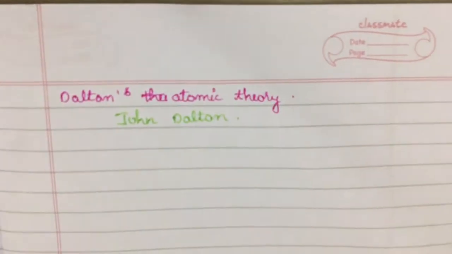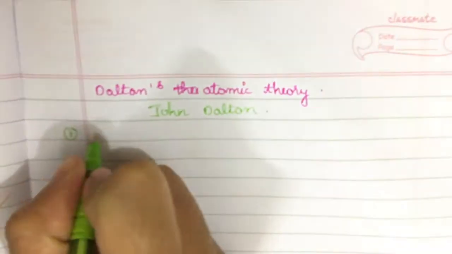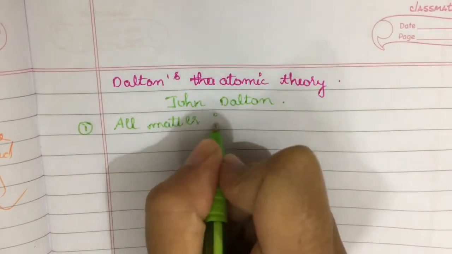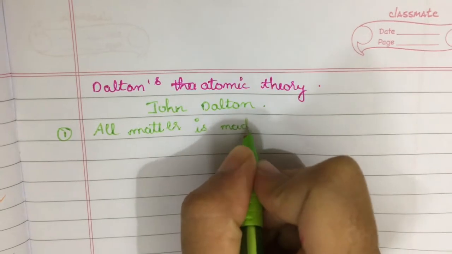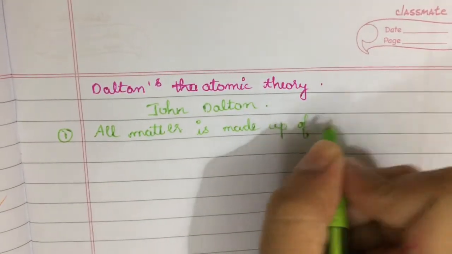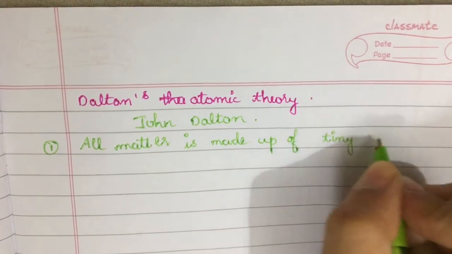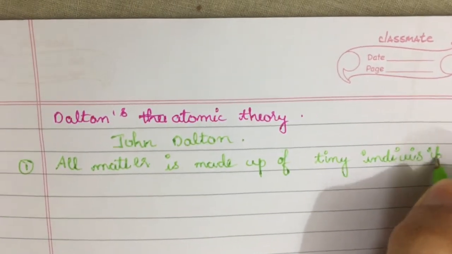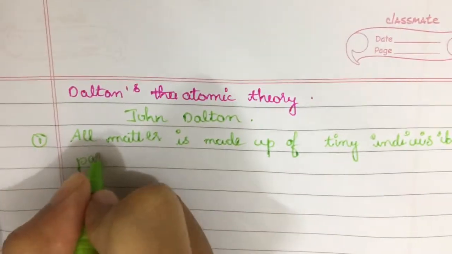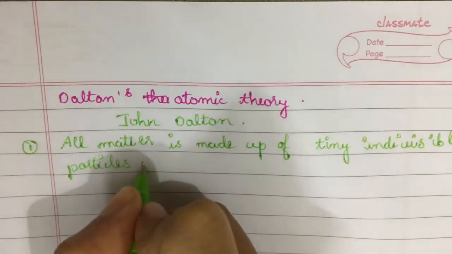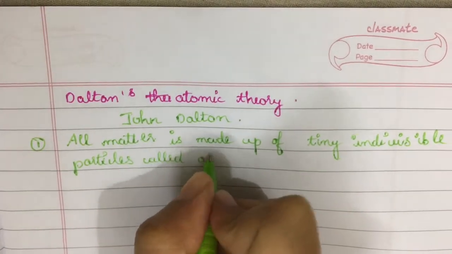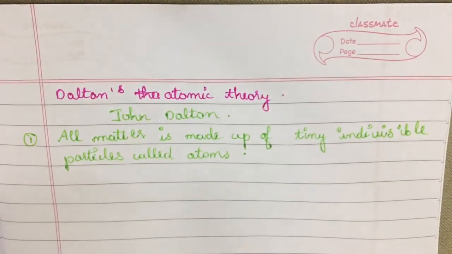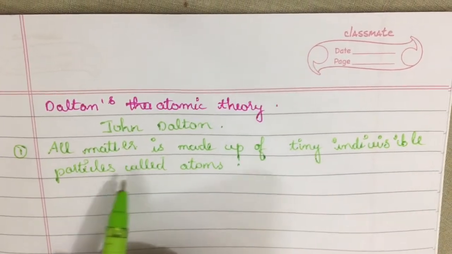And the first postulate is that all matter is made up of tiny indivisible particles called atoms. So this postulate states that all the matter, whatever the thing is, is made up of tiny indivisible particles called atoms.